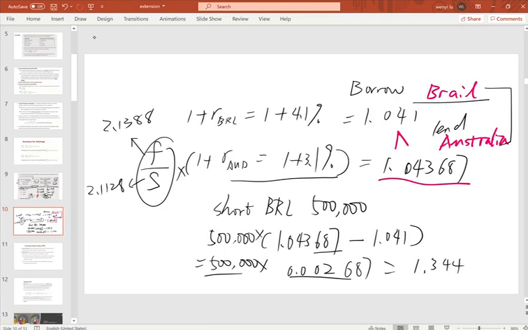In which currency? In Brazilian reals, because you shorted Brazilian reals, so what you get your money back in is always Brazilian reals. So that's your profit. Please do these questions by yourself to double check, can you handle this question or not?